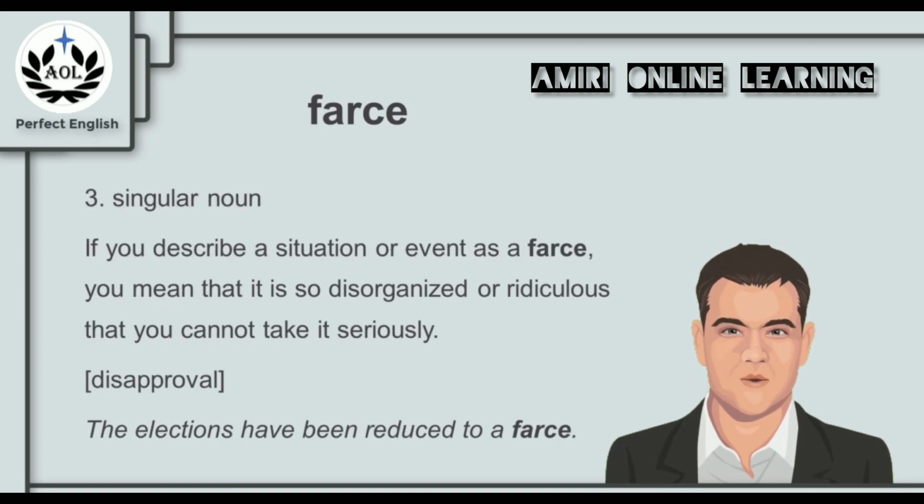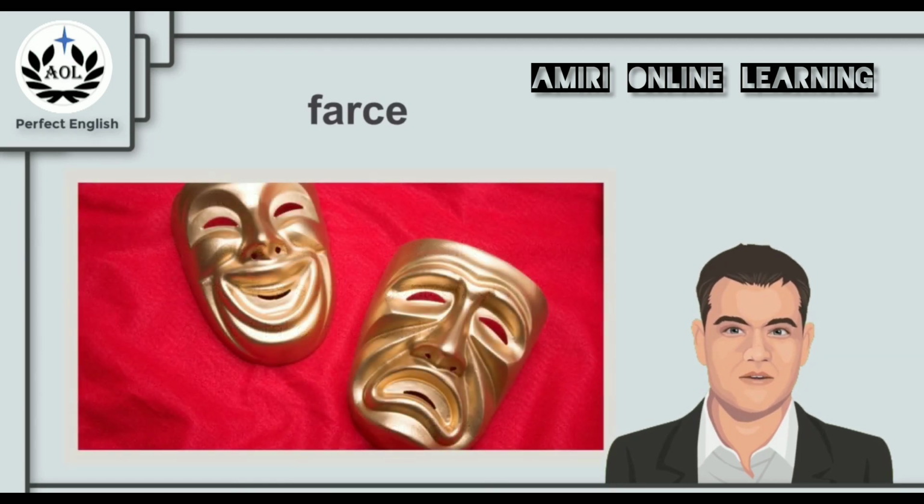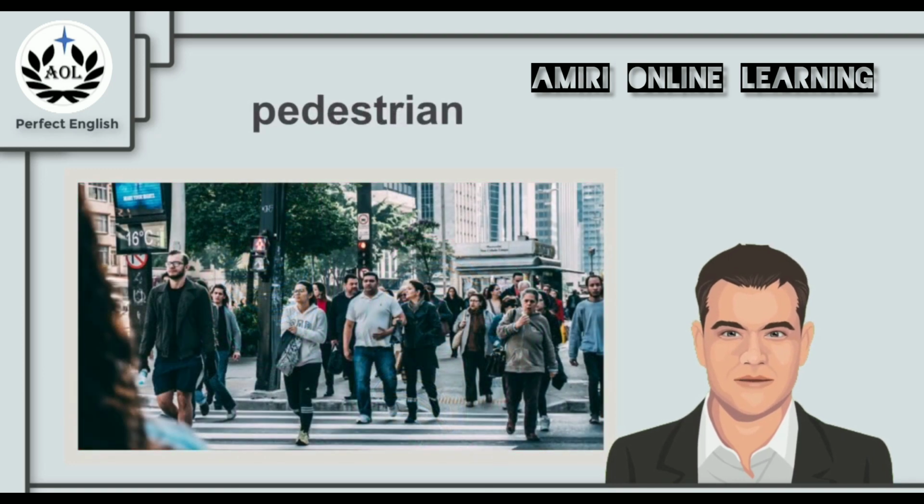If you describe a situation or event as a farce, you mean that it is so disorganized or ridiculous that you cannot take it seriously. And that is a negative word that shows our disapproval. For example, the elections have been reduced to a farce. They were so ridiculous that we can't take it seriously. So the next time you remember this picture that shows that famous symbol of drama, remember the word farce and what it means. And now for the last keyword, pedestrian.